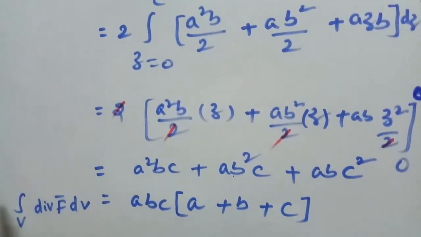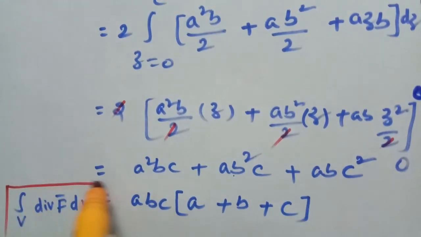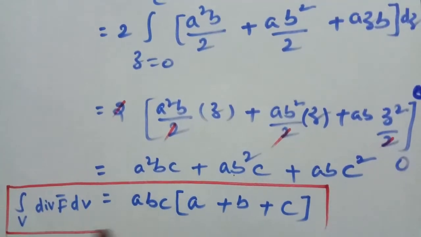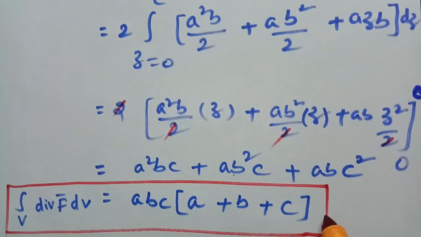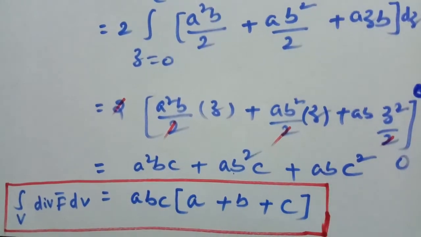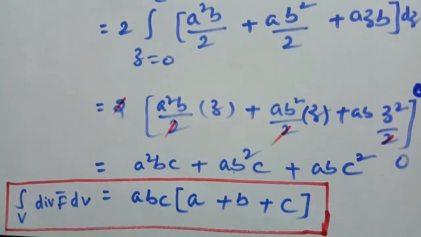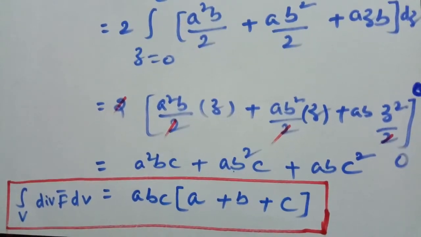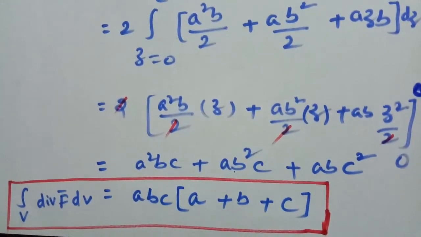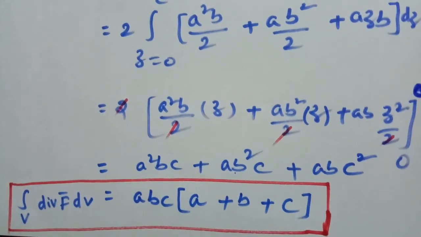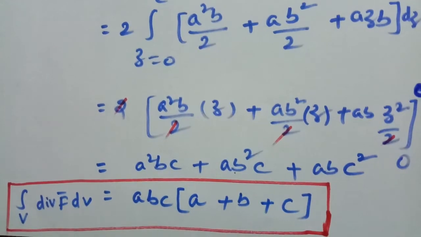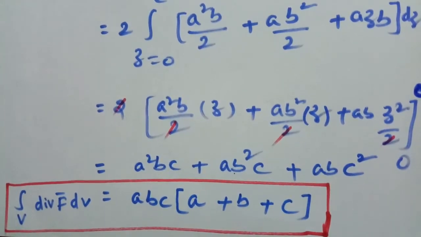So we have just found the volume integration, the left hand side of the Gauss divergence theorem. Now we can find the right hand side, that is the surface integration, the integral over S of f bar dot n cap ds.